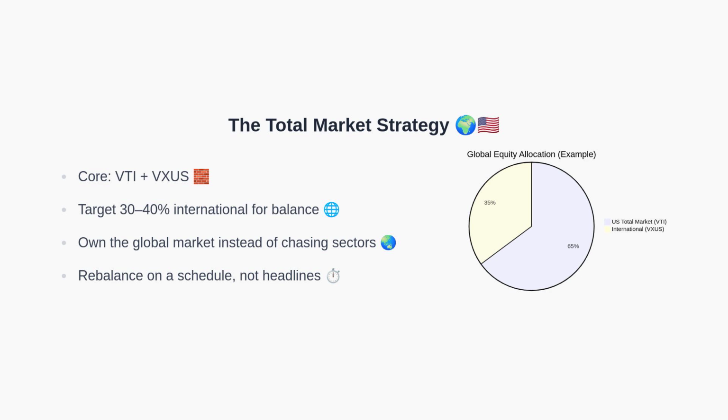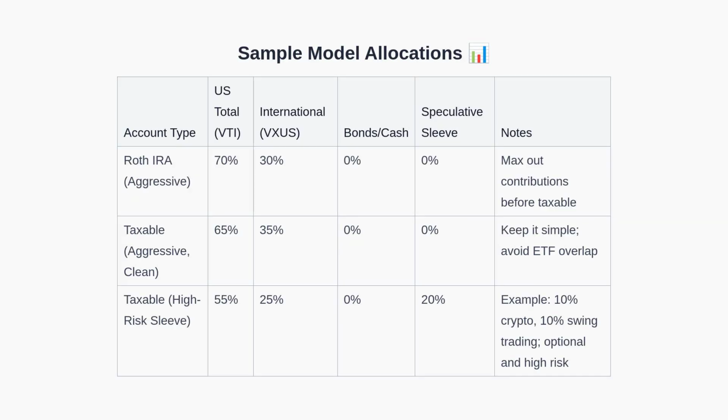Next, let's translate this into model allocations by account type. Here are sample models. In a Roth IRA aiming for aggressive growth, 70% VTI and 30% VXUS is a clean core mix. In a simple aggressive taxable account, 65% VTI and 35% VXUS keeps things straightforward. If you choose to include a high-risk sleeve in taxable, one example is 55% VTI, 25% VXUS, and 20% speculative, split across crypto and swing trading. This is optional and high risk. Always ensure the core dominates and that you understand the risks of speculative positions.